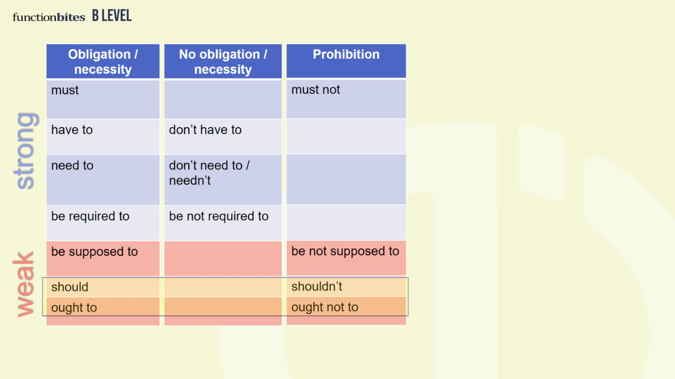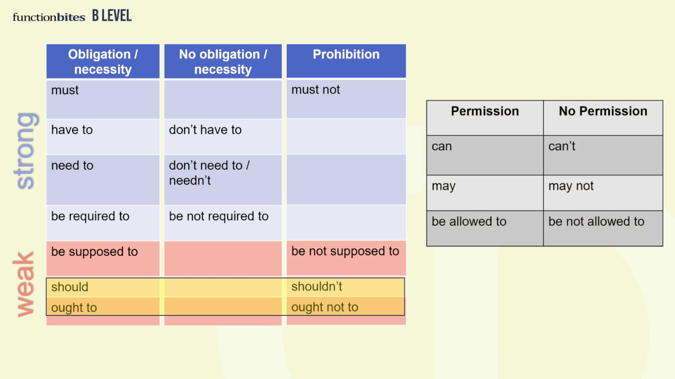Of course, should and ought to are often used to give advice, but they can also be used with a meaning of weak obligation and in the negative to talk about prohibition. Later, we'll also look at different phrases for when we have permission to do something and when we don't have permission to do something.